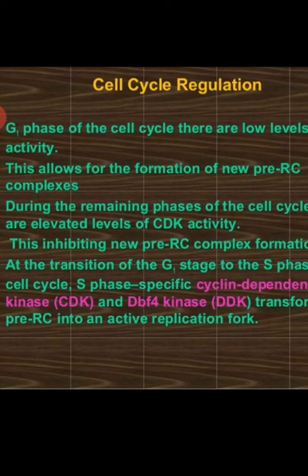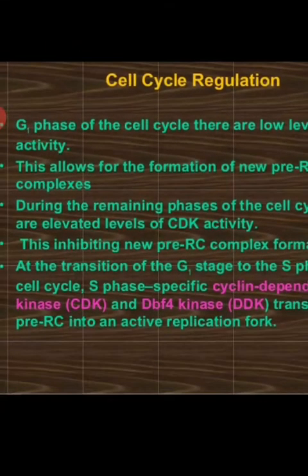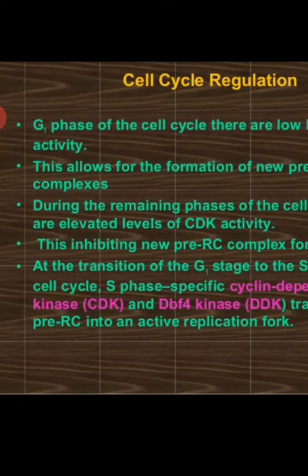So it will allow the formation of pre-RC complex, that is prior the replication starts, it forms a complex structure that is allowed during the G1 phase, and during the remaining phases of the cell cycle, high levels of CDK will be there.